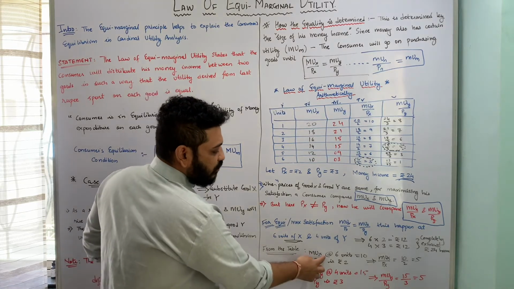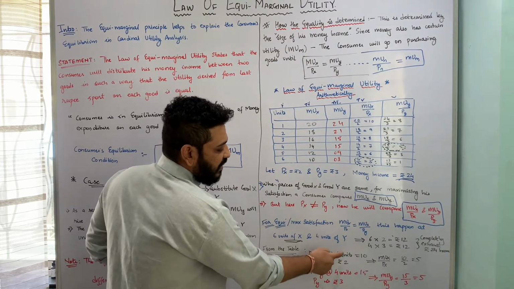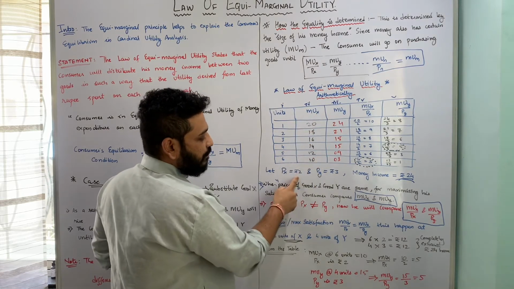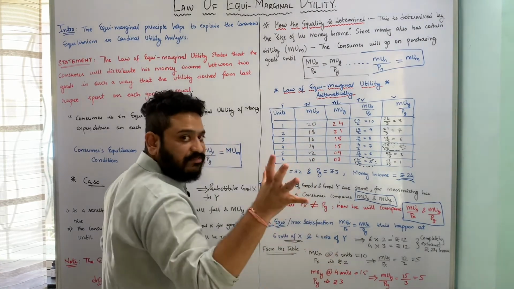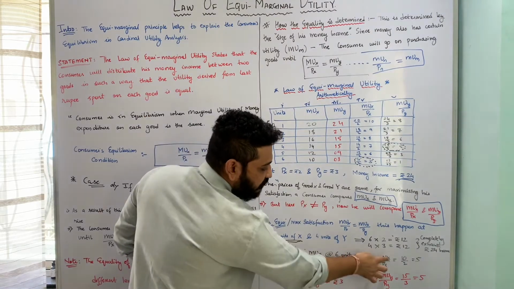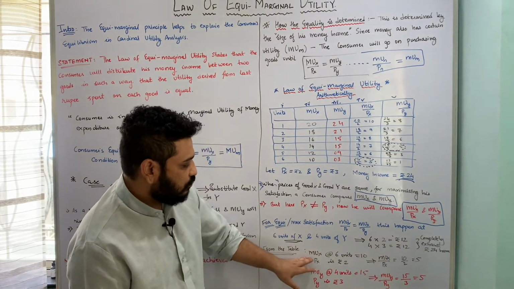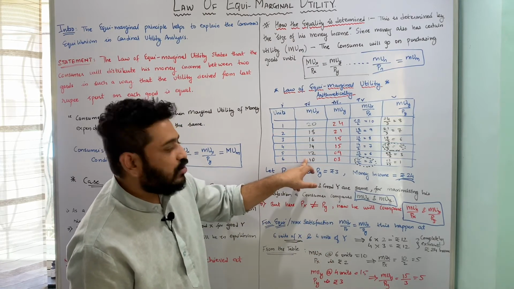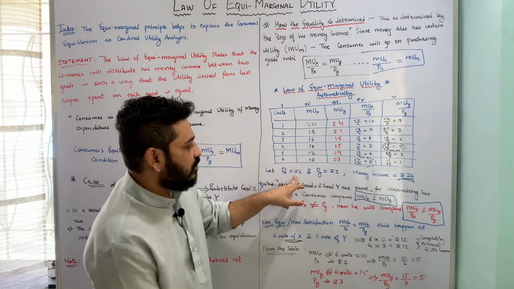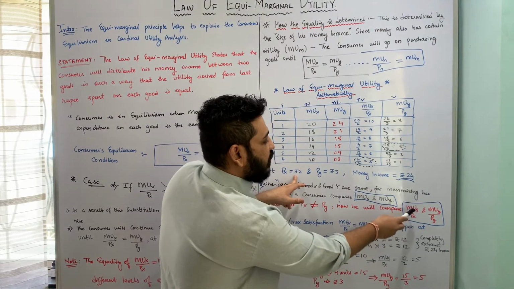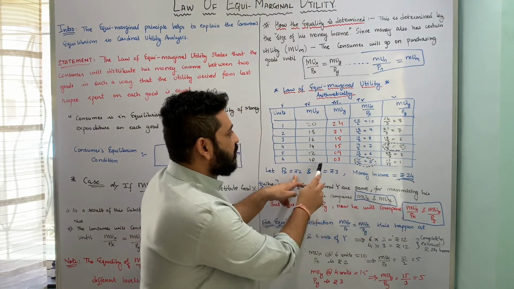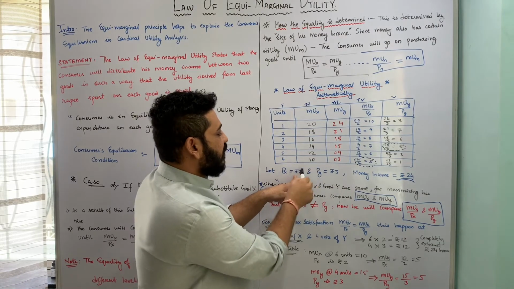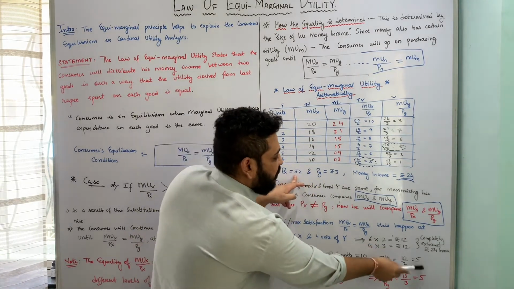When you see the marginal utility values of X at 6 units, this divided by price, which is 2, will give me 5. Here you can see I have given the condition. At 6 units of X, marginal utility of X is 10, and to achieve this, what we are doing is MUX by PX, that means marginal utility of X divided by price of X. This means 10 divided by 2, I am getting 5.